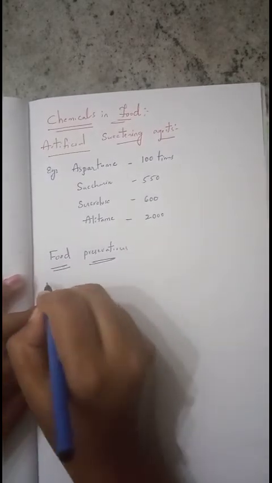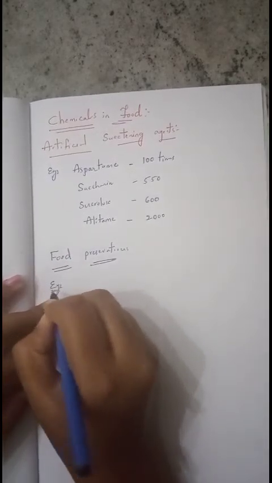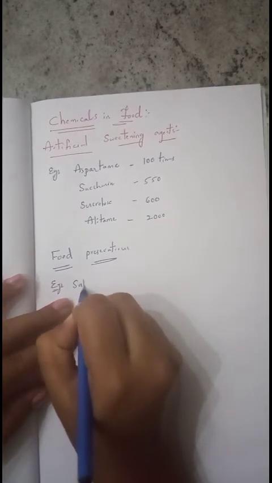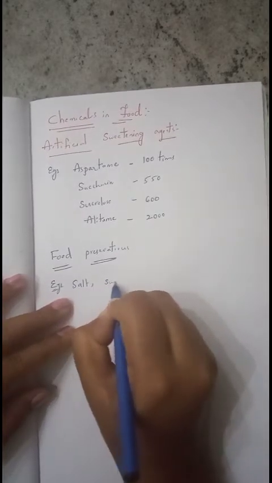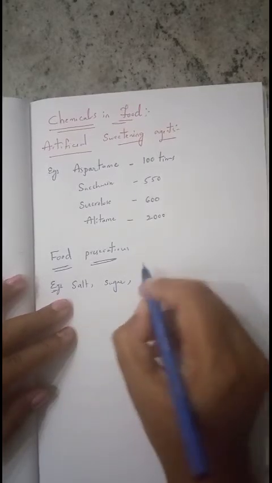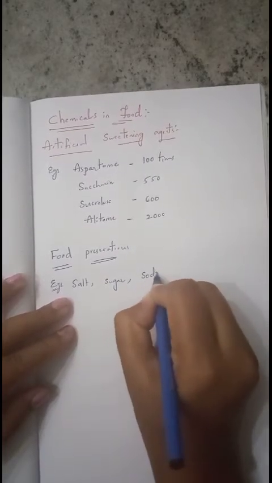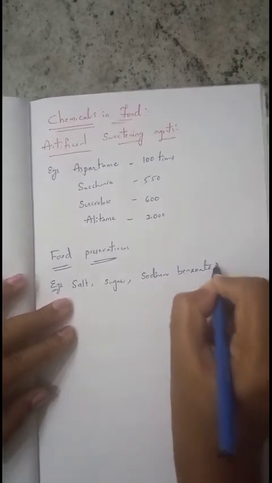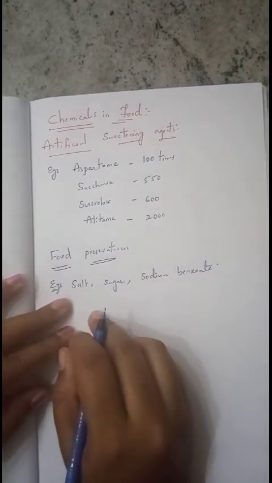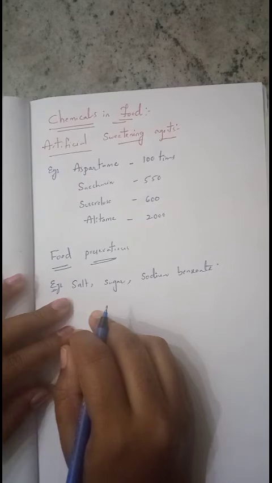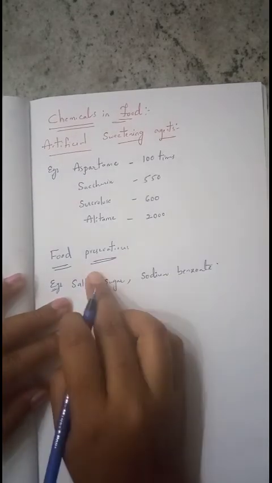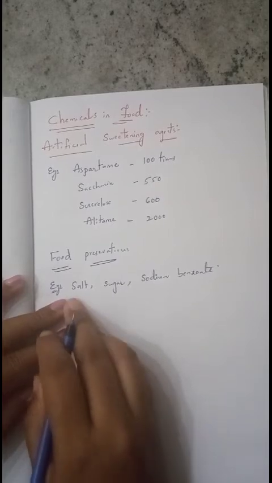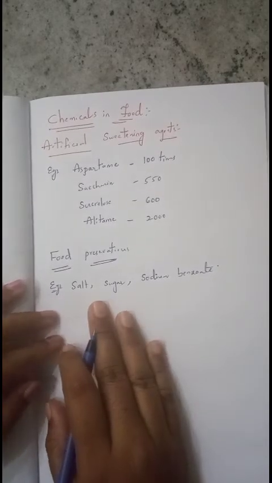Common preservatives are table salt, sugar, vegetable oil, sodium benzoate, and salts of sorbic acid and propanoic acid. All these are examples of food preservatives. They can preserve the food without spoiling it. So that is about the food preservatives.